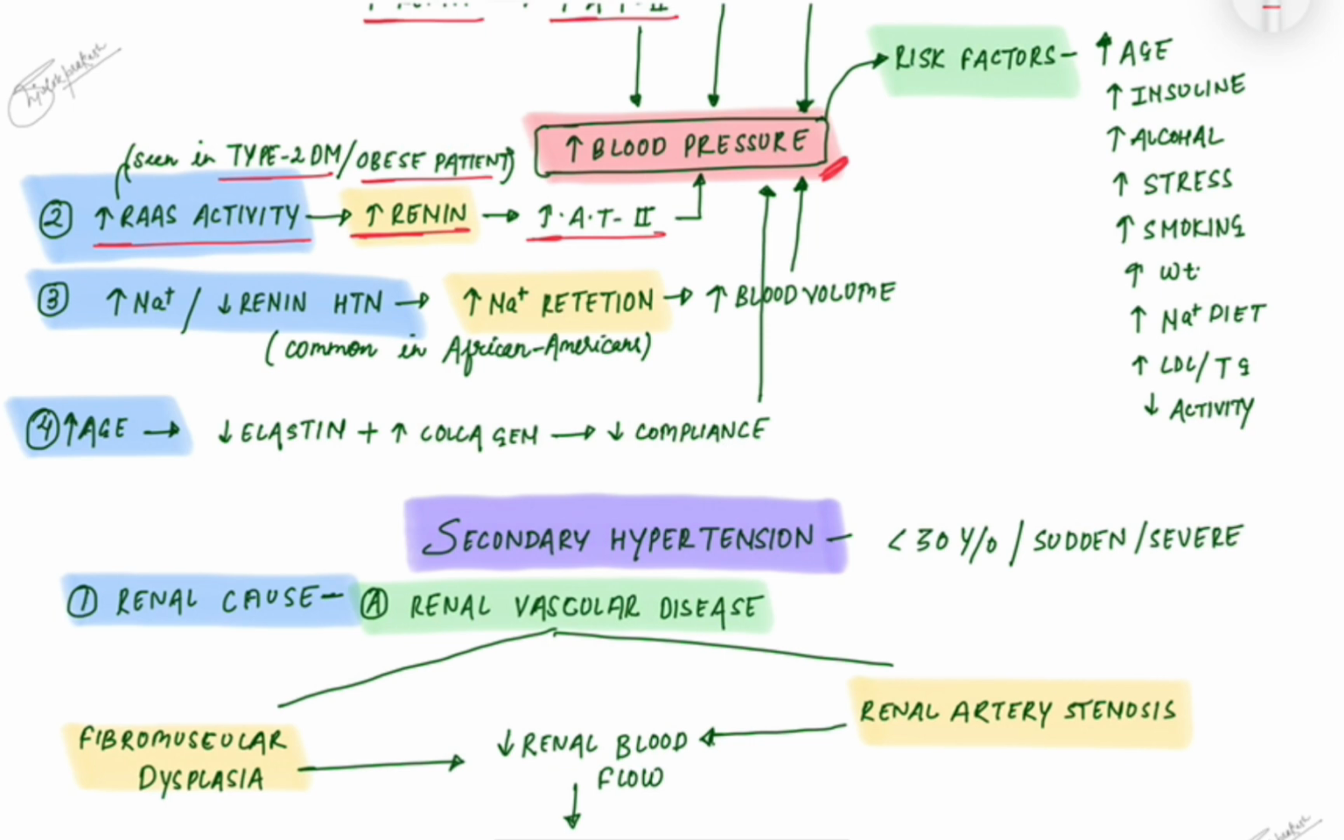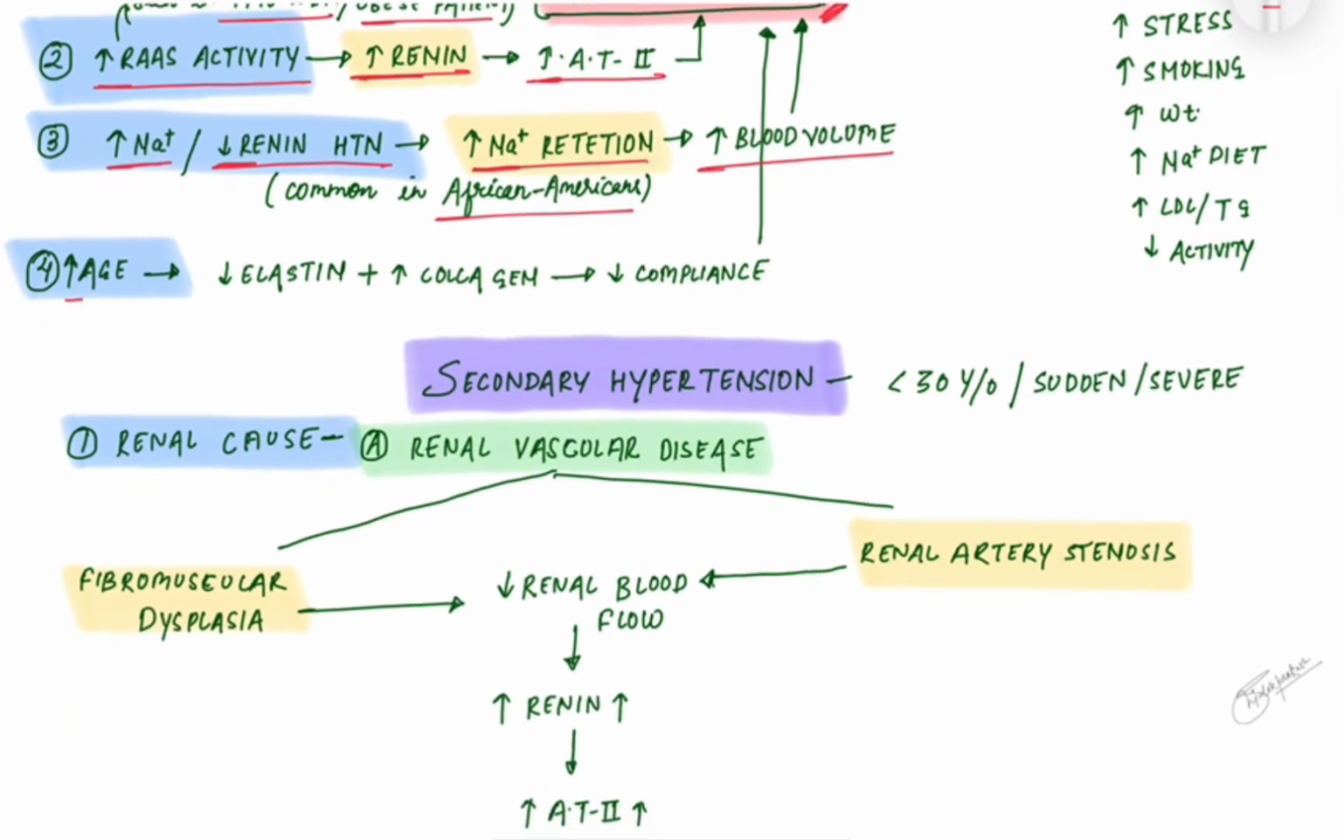Third is increased sodium retention, which increases the reabsorption of sodium and water and increases the blood volume, causing high blood pressure. The JG cells detect the increased blood volume and decrease the renin production. That is common in African Americans.